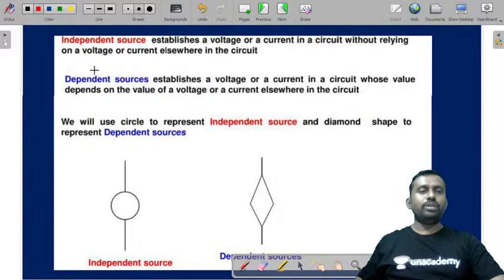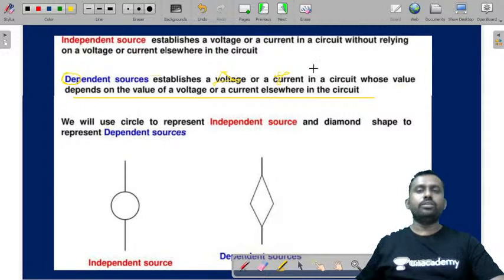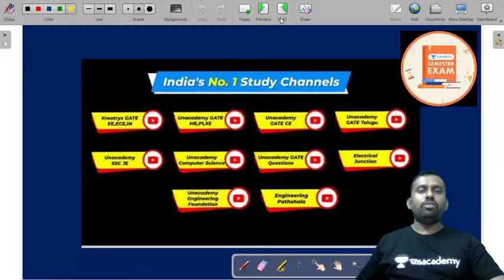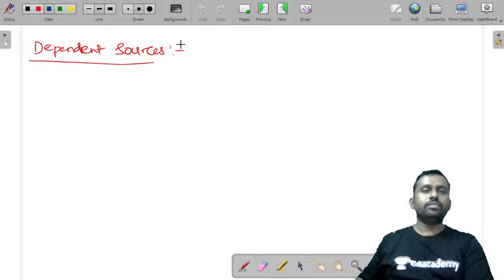So what are dependent sources? A dependent source will establish a voltage or current in the circuit whose value depends on the value of voltage or current elsewhere in the circuit. So the value of this voltage and current source will depend on, what are dependent sources?